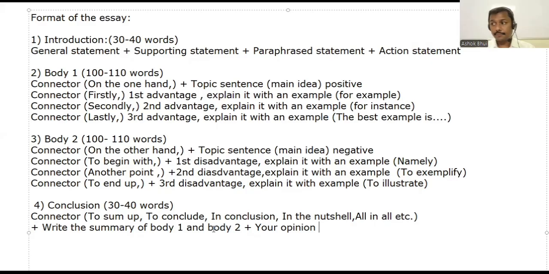Is that clear? So in the upcoming weekend session, we can have the sample essays. Sample essays we can have tomorrow or in the upcoming session. Is that fine? Okay, so thank you so much.